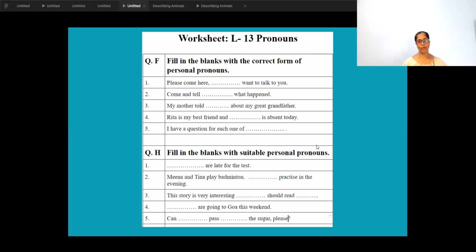So now you complete that exercise. There are around five. You will do it in the textbook the way I have explained it to you. And then the worksheet. In the worksheet, I expect you to do this in your textbook, because the same exercise is there in your textbook and there is ample space for you to do it in the textbook itself. I'll guide you with one or two and you will be able to do it by yourself, I'm sure. So the first one here is fill in the blanks with the correct form of personal pronouns.